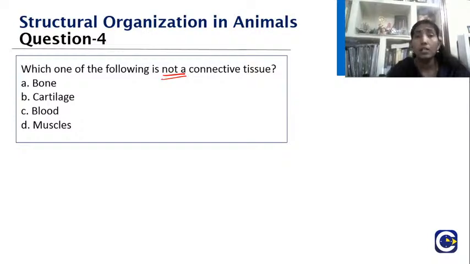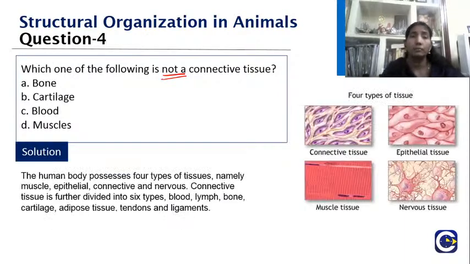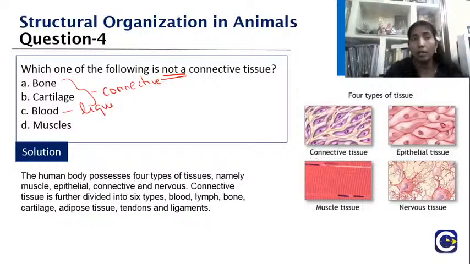It's very straightforward. Our living tissues, as we all know, are classified into four basic types: the connective tissue, the epithelial tissue, the muscle tissue and the nervous tissue. The connective tissue is further divided into blood, lymph, bone. So bone and cartilage are all part of the connective tissue, right? What about the blood? Blood is also a liquid connective tissue. So muscle is the one which is not a connective tissue. It's itself a separate living tissue. So the answer is, excellent students, muscle. Very good.